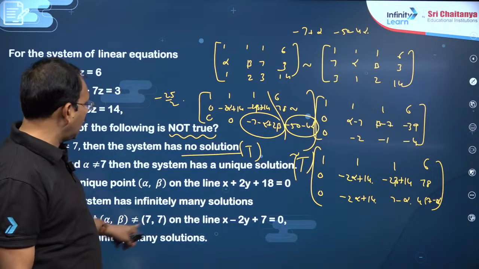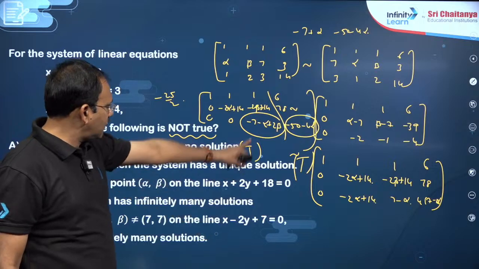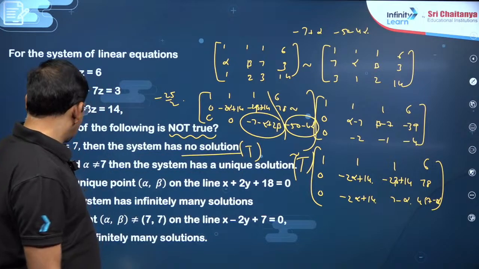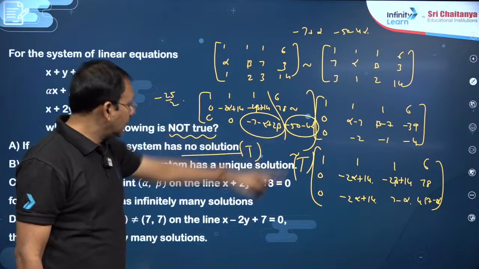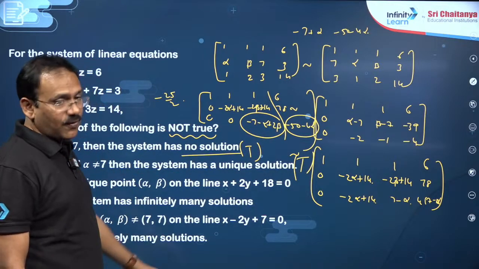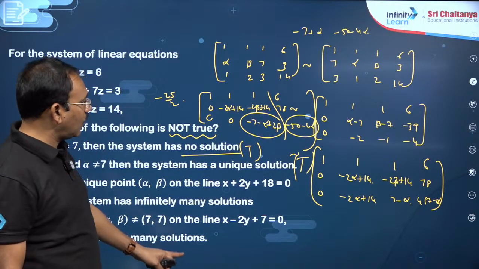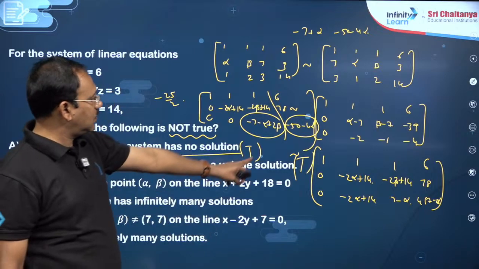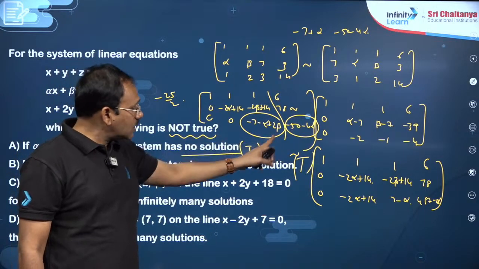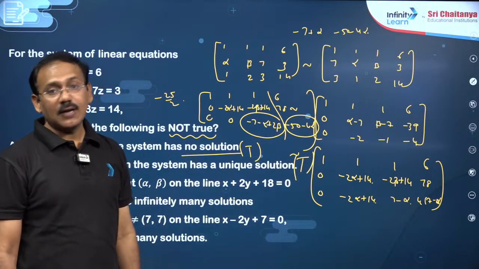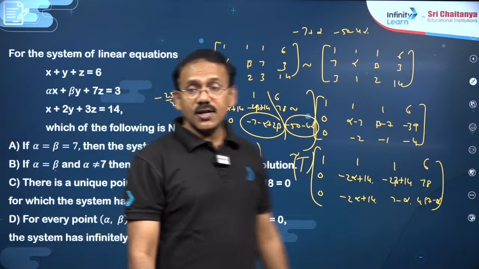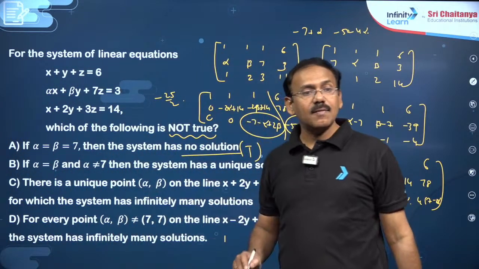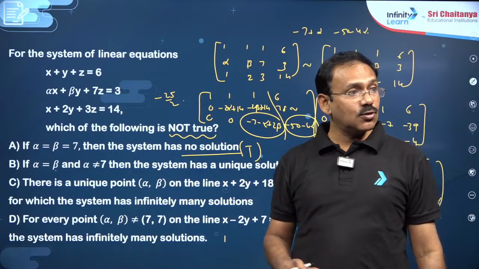For every point alpha beta satisfying this, this becomes 0 and the system has infinitely many solutions. This has become 0 and this is equal to 0. This is false, dear students, because every point will not work. If it has to have infinitely many solutions, there is only one point possible, not infinitely many. So this is false, you can go with this. So, dear students, this rank method will help you to answer this question.